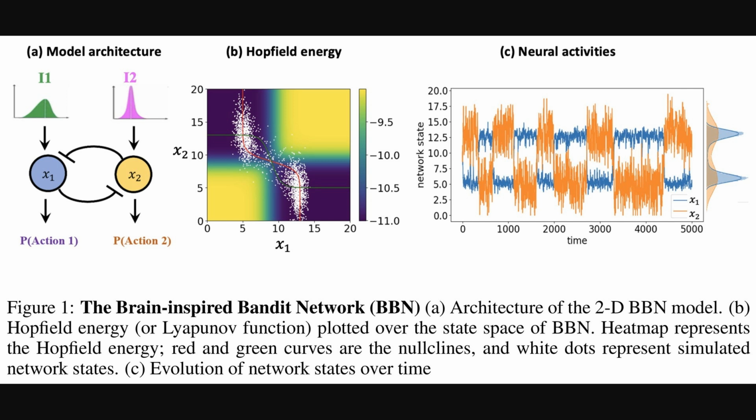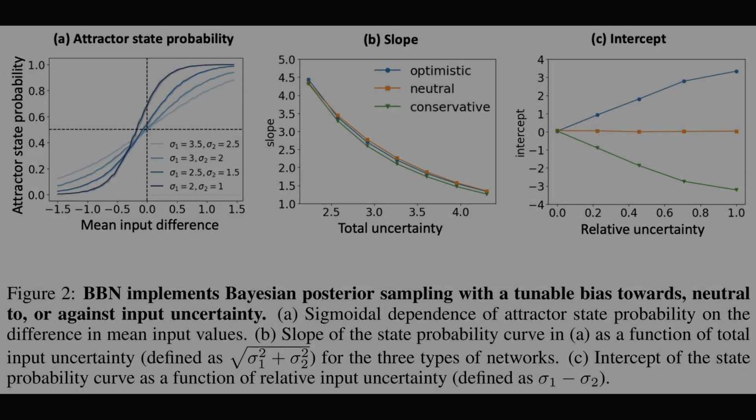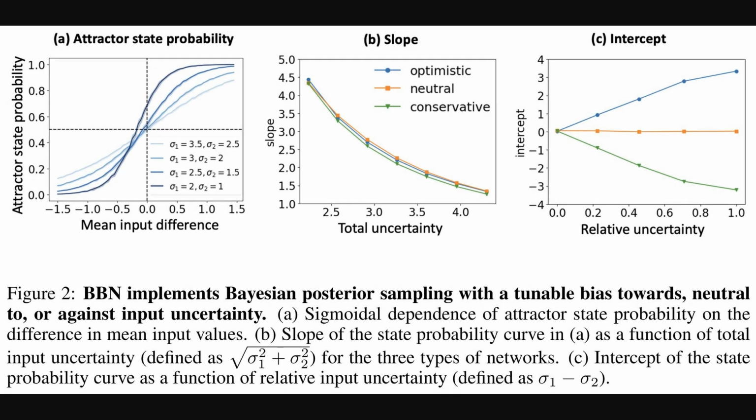mimicking biological decision circuits. Building on the network dynamics, this next figure really dives into how BBN implements Bayesian posterior sampling with that tunable uncertainty bias. Panel A shows the action probability depends sigmoidally on input value differences. Then, panels B and C illustrate how the curve's slope and intercept vary with uncertainty, distinguishing between optimistic, neutral, and conservative modes. This highlights the network's flexible control over exploration based on uncertainty.